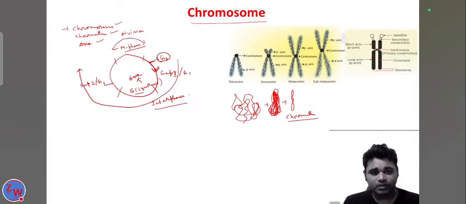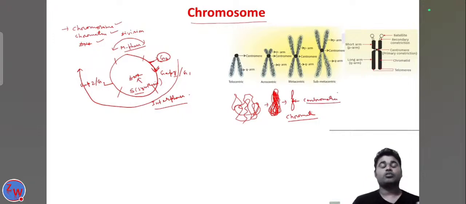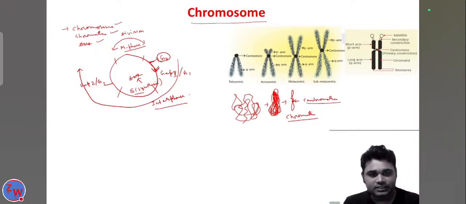In the chromatin, at the middle is the centromere, also called the primary constriction, that divides the two arms. This is one arm, this is the other arm, and this is called the chromatin.